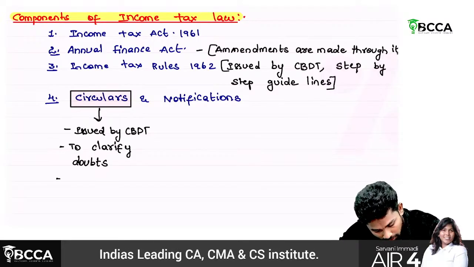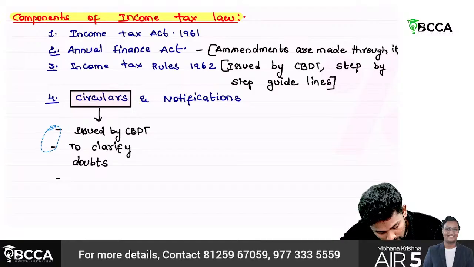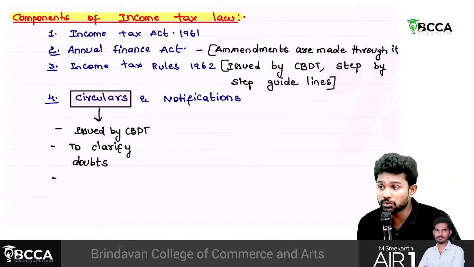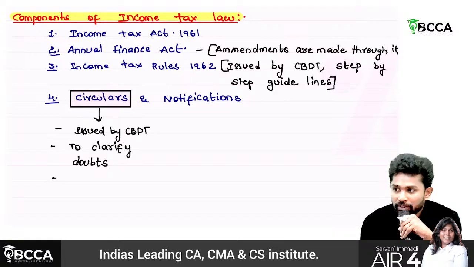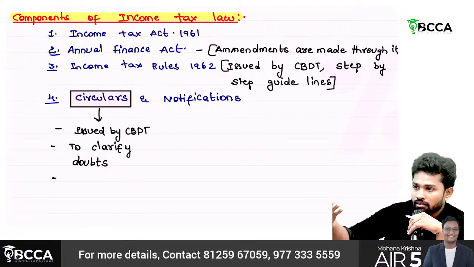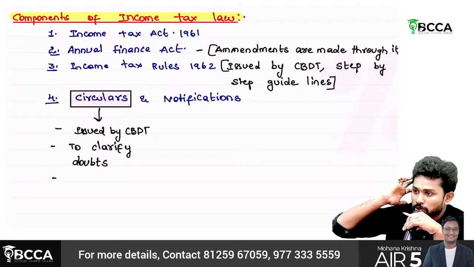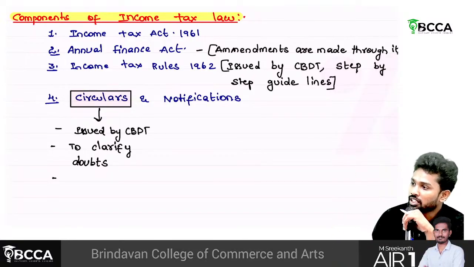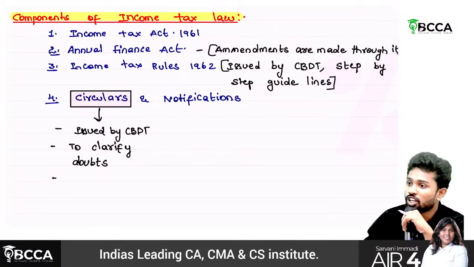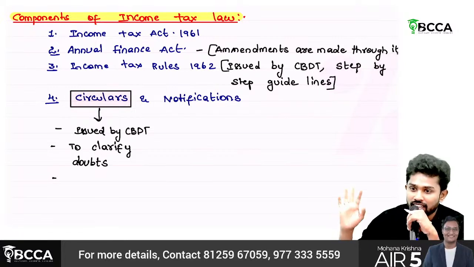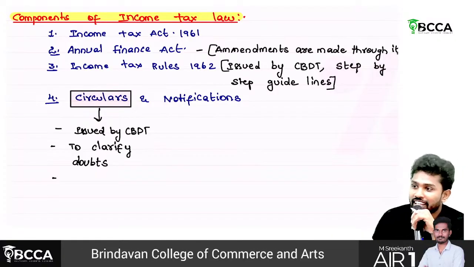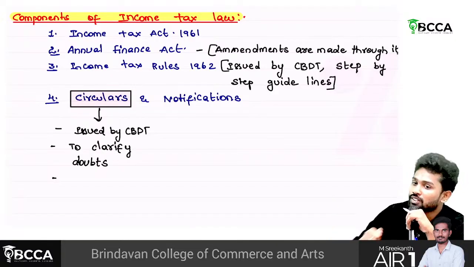Sir, SSE is not bound to follow circulars. He can question the circulars. Let's say there is an ambiguity. Like the gift related example, 50,000 is exempted; that's what the provision says. Above 50,000 is taxable, whole amount is taxable. They issued a circular stating the whole amount is taxable, which you are not convinced by. So now you cannot follow the circular.